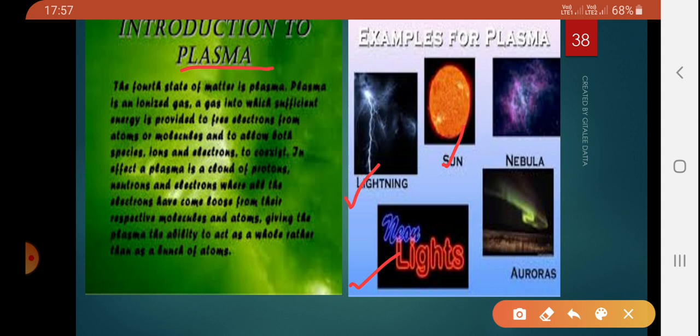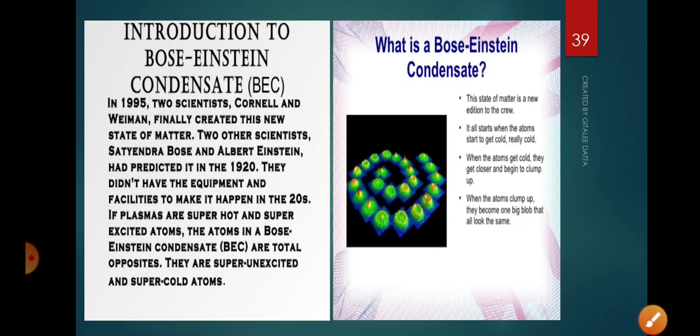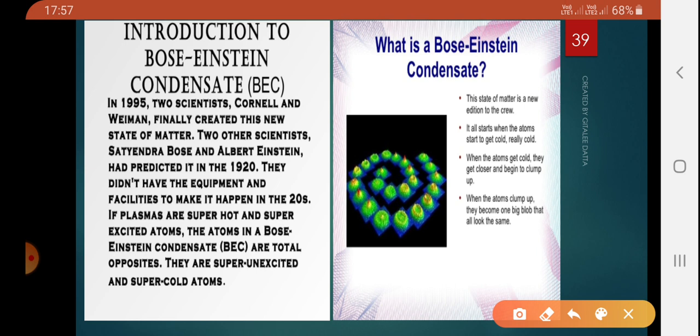Now I'll go to the last state of matter, which is BEC or Bose-Einstein condensate. In 1920, an Indian scientist by the name of Satyendranath Bose did some calculations for the fifth state of matter.